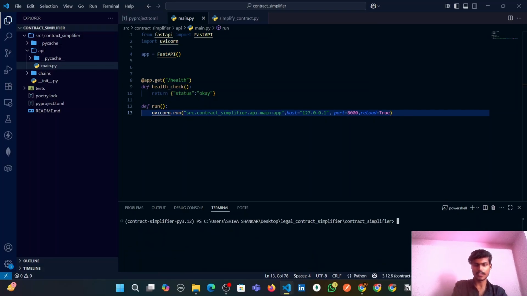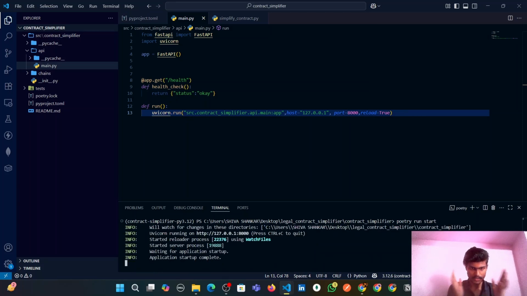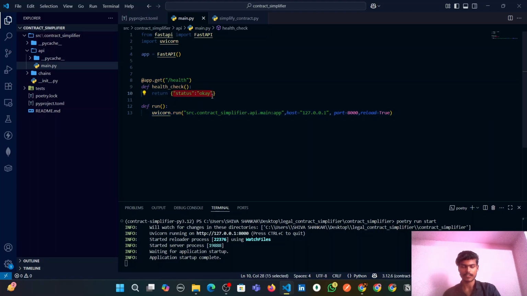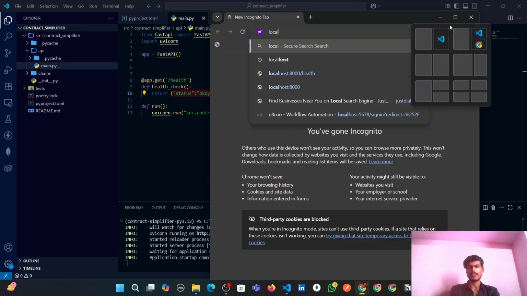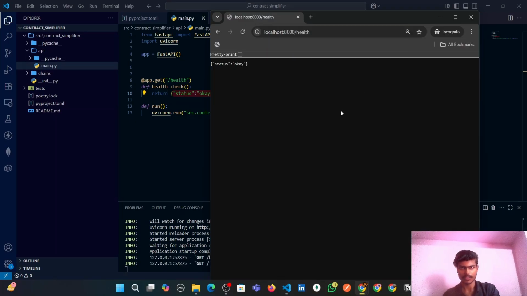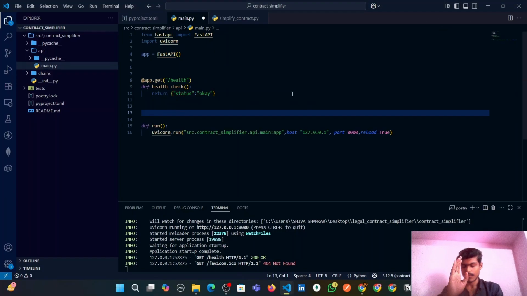Let's clear the terminal. Poetry run start. The app should be running now. Yes, it's running. So if we open localhost 8000 slash health, we will see the status OK response, guys. Let's see it. Localhost 8000 health. See, we can see the status. So the app is live, guys. Now let's create our main player.